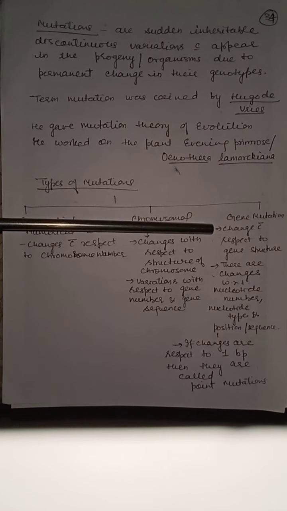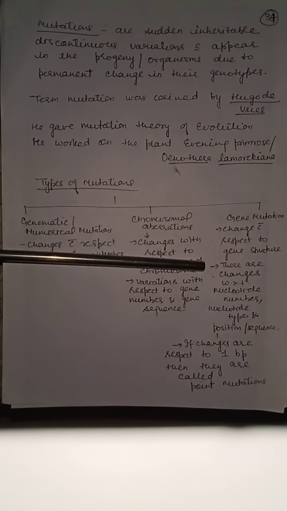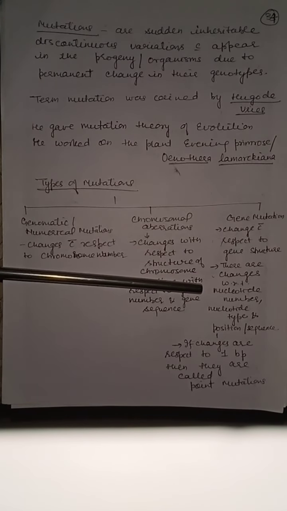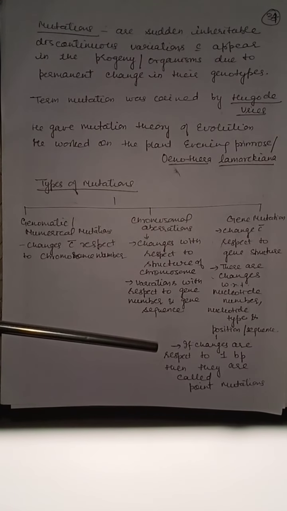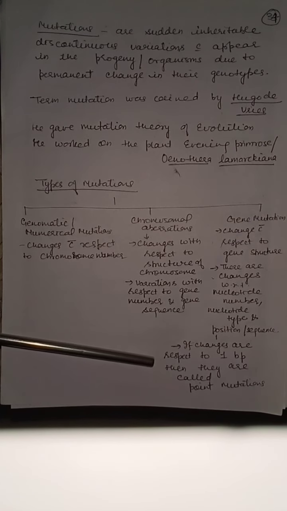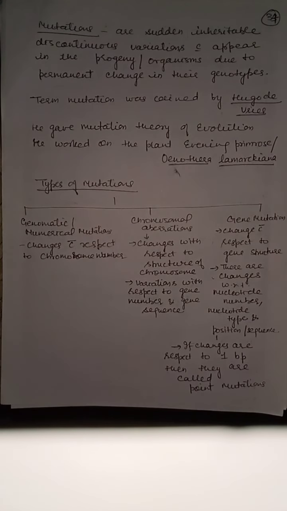And gene mutation is change in the structure of gene, with changes with respect to nucleotide number, nucleotide type, position, sequence, etc. If changes are with respect to one base pair, then they are called point mutation. If in the gene only one base changes, then it is known as point mutation. Sickle cell anemia occurs due to point mutation, which we'll discuss later on.